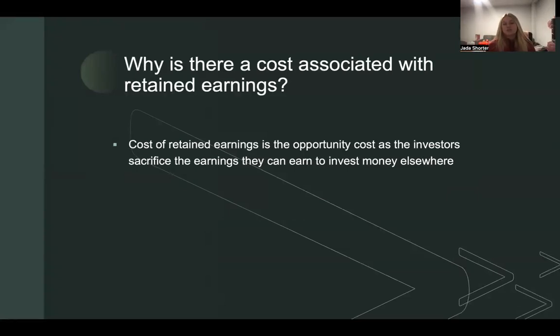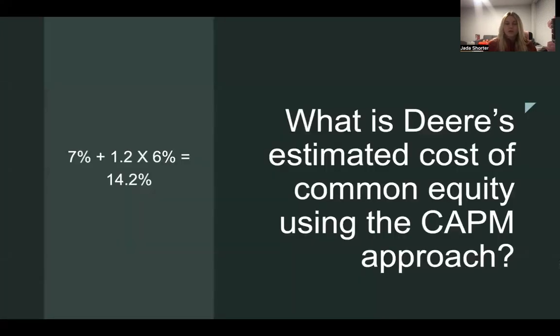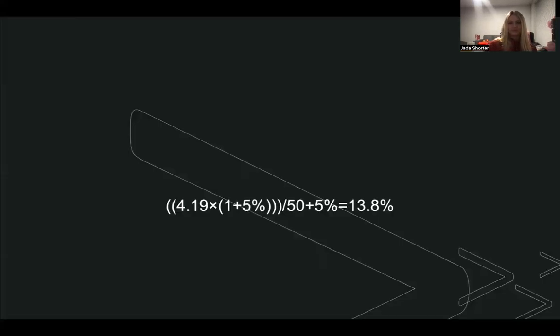Why is there a cost associated with retained earnings? The cost of retained earnings is the opportunity cost, as the investors sacrifice the earnings they could earn by investing money elsewhere. So what is Deary's estimated cost of common equity using the CAPM approach? To calculate this, we take 7% plus 1.2 multiplied by 6%, which gives us 14.2%.